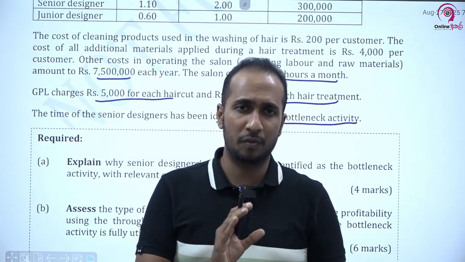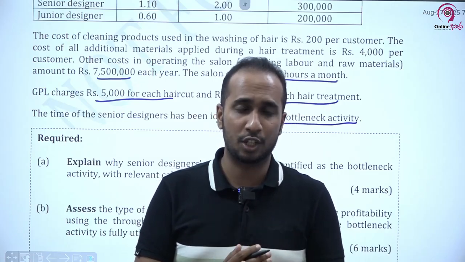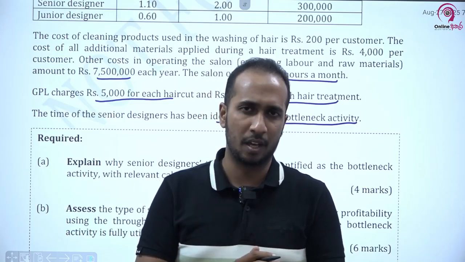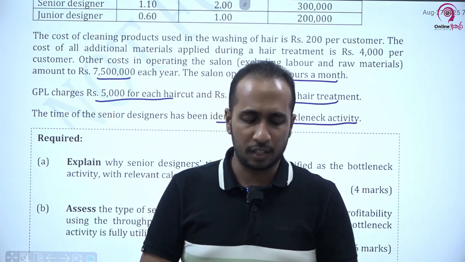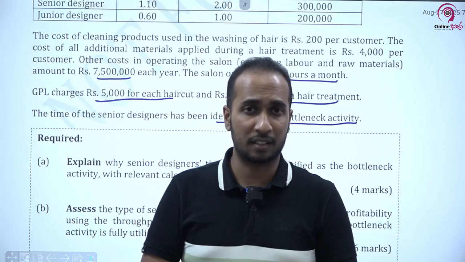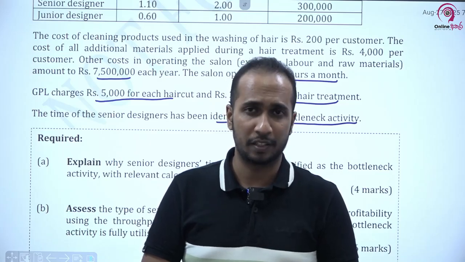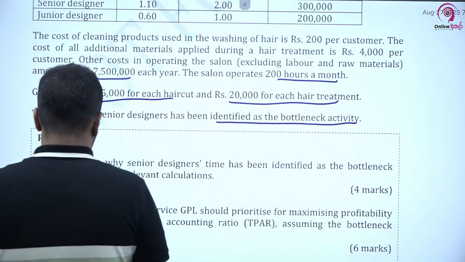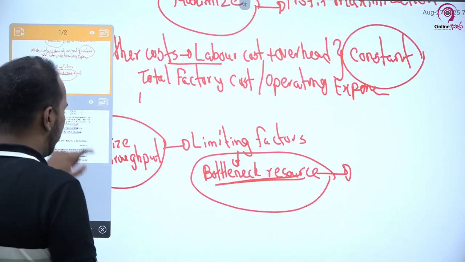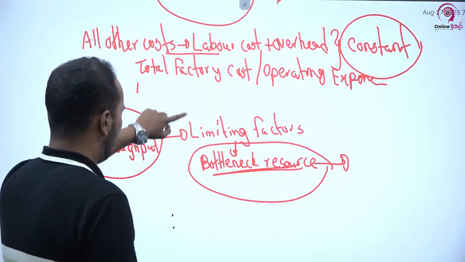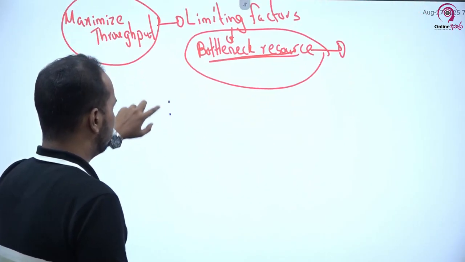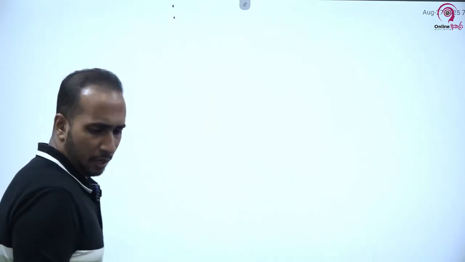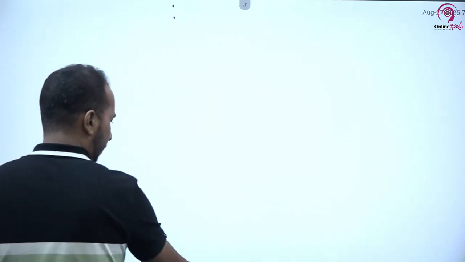So that's the point we have to explain with calculation. In other words, you have to do some calculation and justify that senior designers time is the bottleneck resource. That's the thing. How can we do that? So let's try to do this. Okay, so now we are going to solve this question.